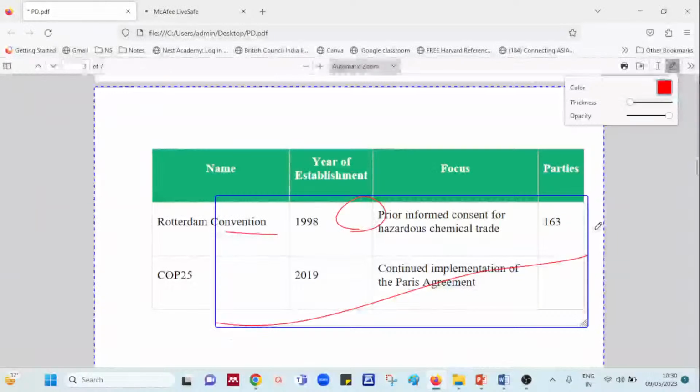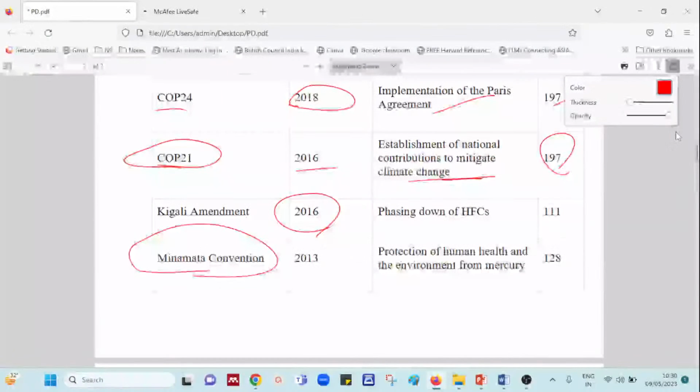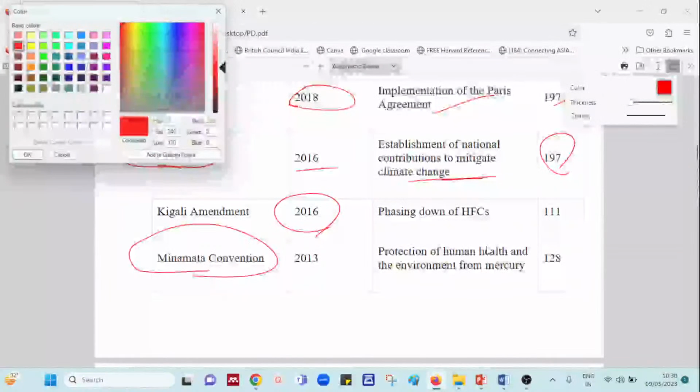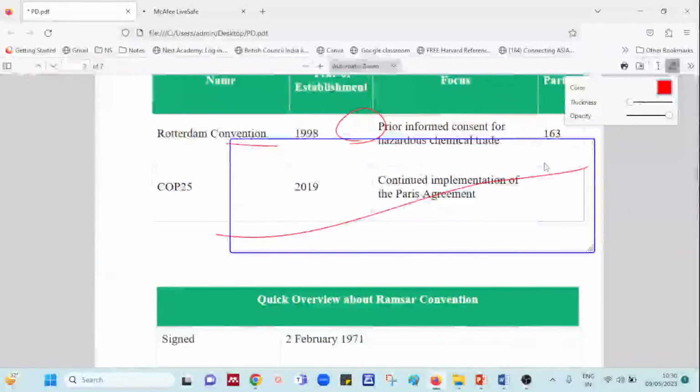Okay, coming to Conference of Parties 25, which was formed in the year 2019 with an implementation of what? With an implementation of Paris Agreement. Number of parties here are not clear. That's the reason I have kept that as blank, which I'll be filling later.